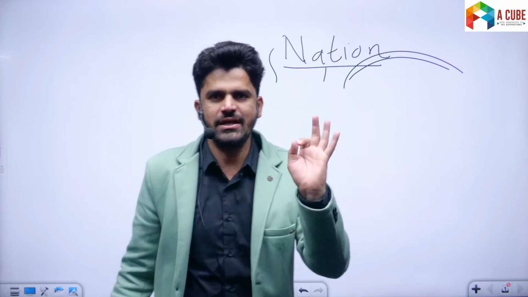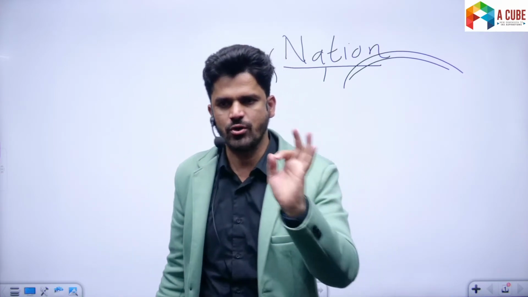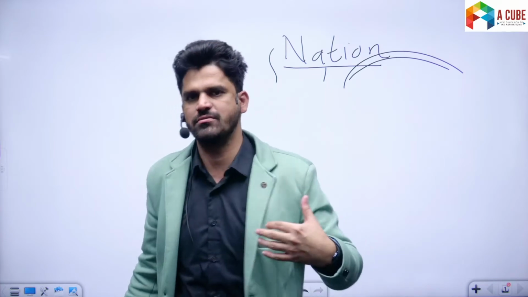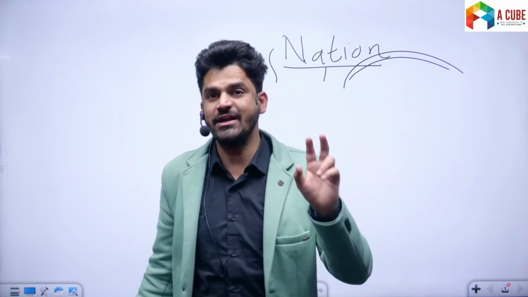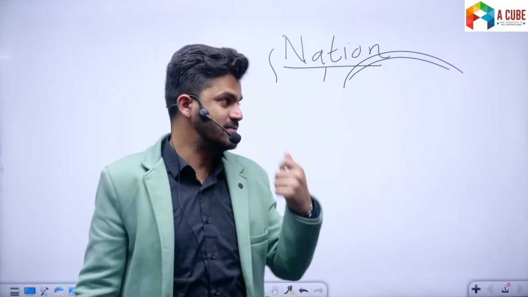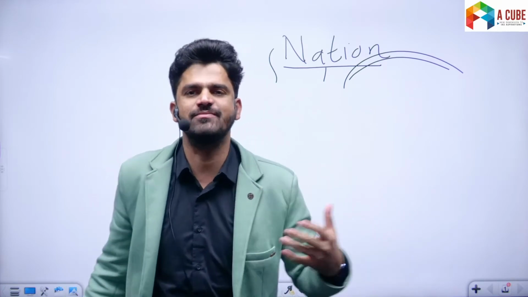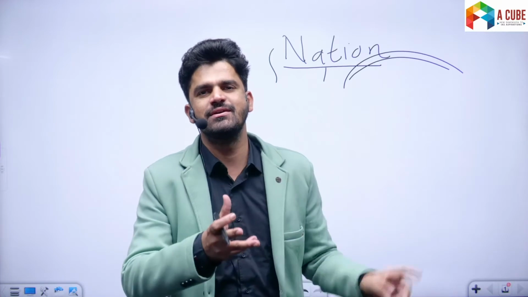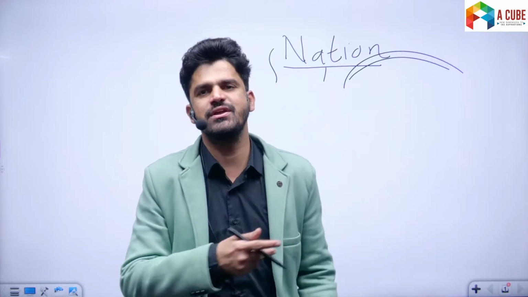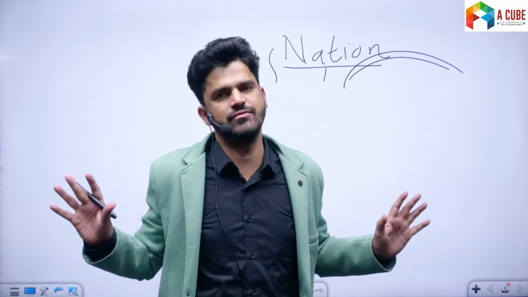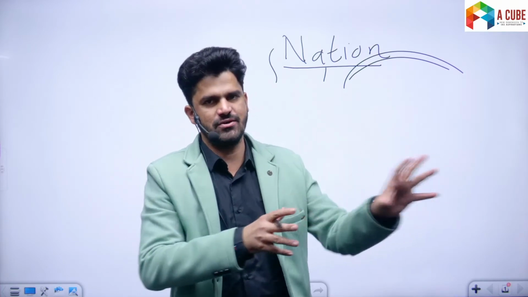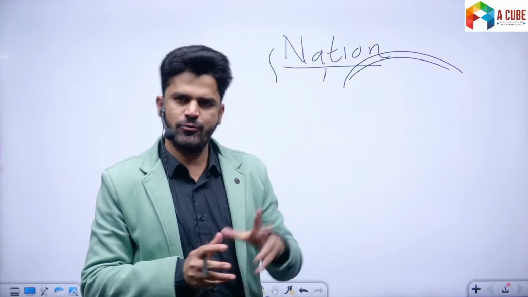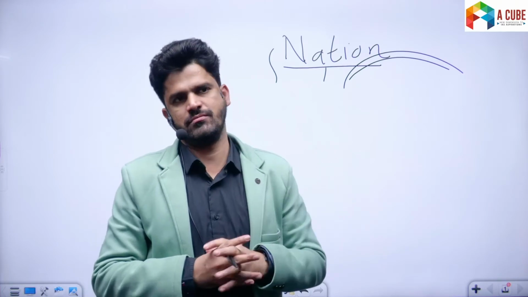What was it? State is based on force or coercion. There is an element of force or coercion attached with the state, and that force and coercion of the state is exercised by the coercive apparatus of the state, such as police, prisons, judiciary, military, and so on and so forth. These are the parts of the coercive apparatus of the state. So state is based on force and coercion.